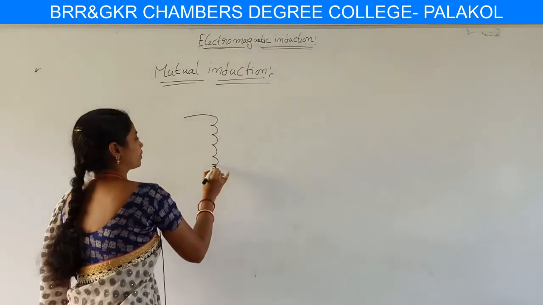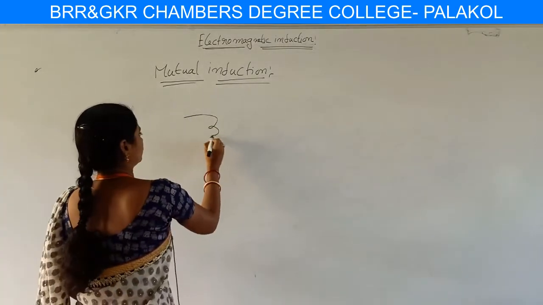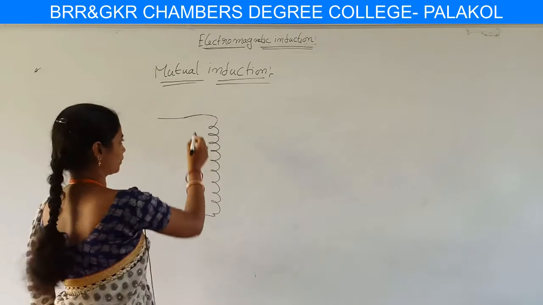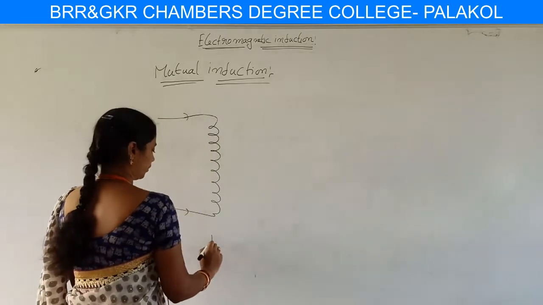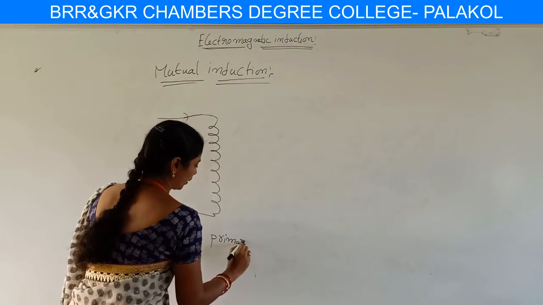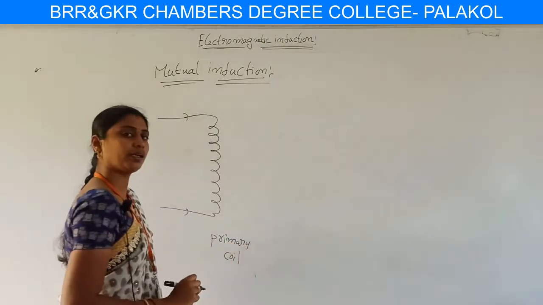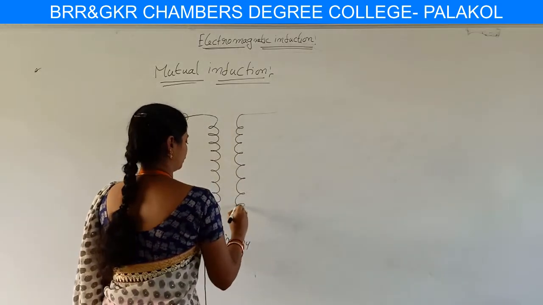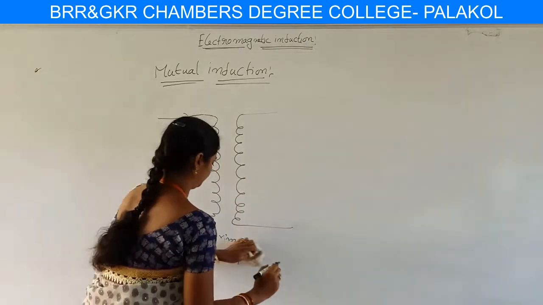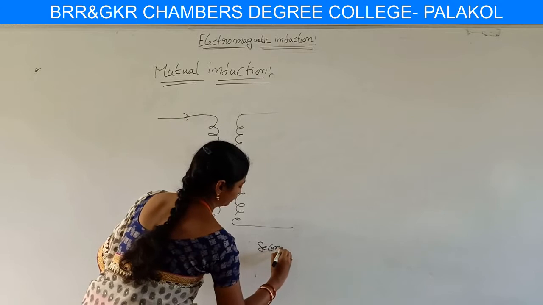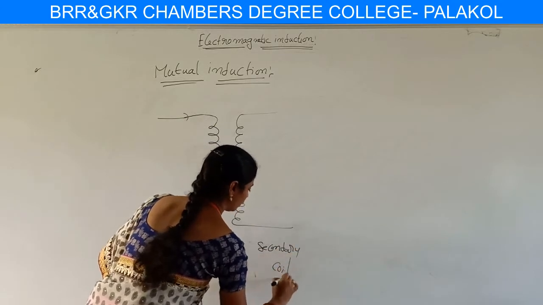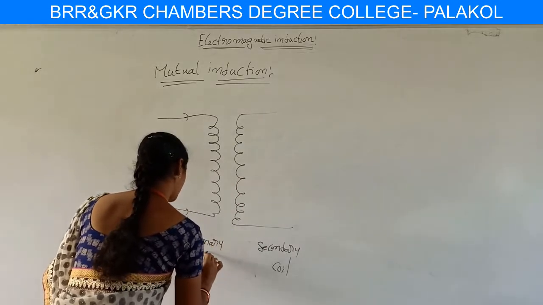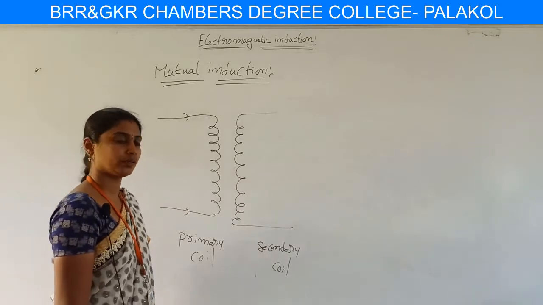The first coil is considered as the primary coil. Here we place another coil, which is said to be the secondary coil. We place the two coils nearer to each other. The first coil is said to be the primary coil and the second coil is said to be the secondary coil.